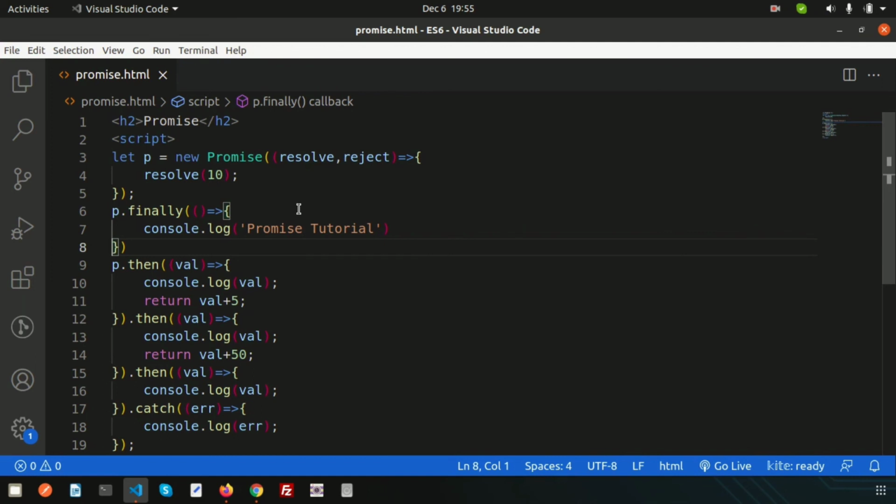Next we are going to discuss another interesting topic related to promise. We will discuss how to fetch API data with promise, right?